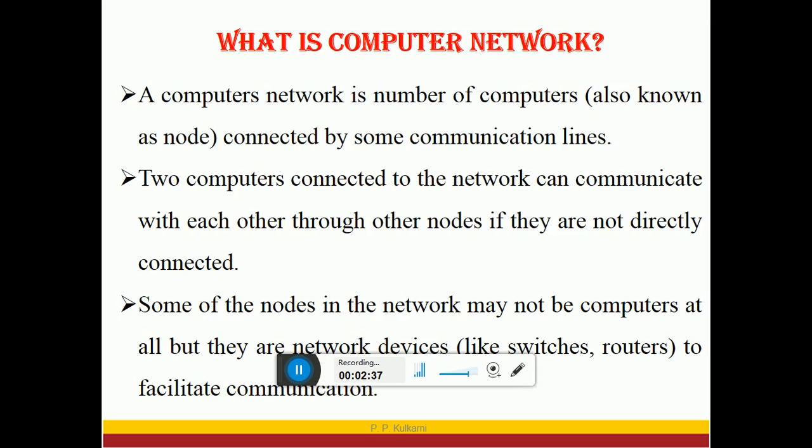So not only the computers but other network devices also can facilitate the communication between two different computers. So this is all about computer networks, where different computers and network devices are connected by communication lines, communication links, and communicate with each other through them.